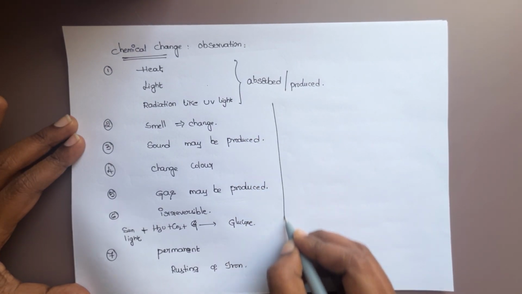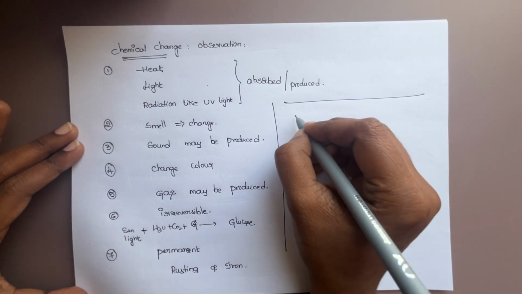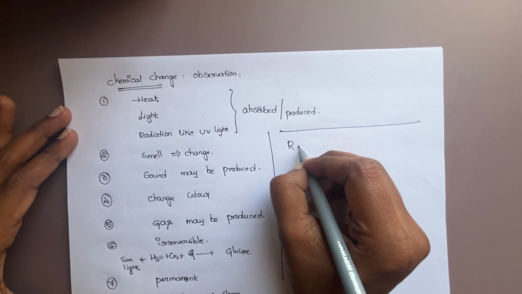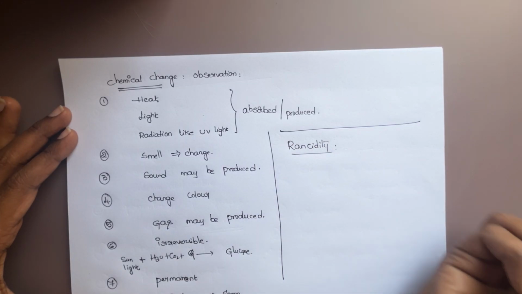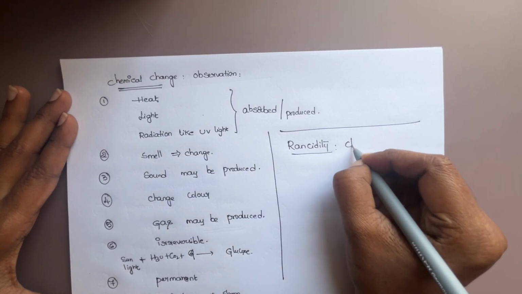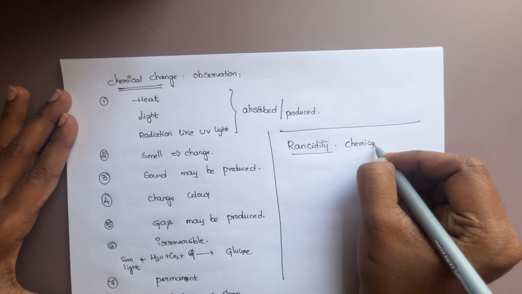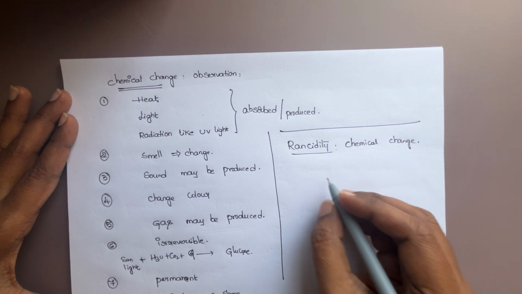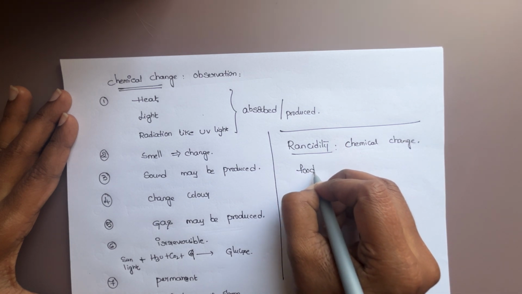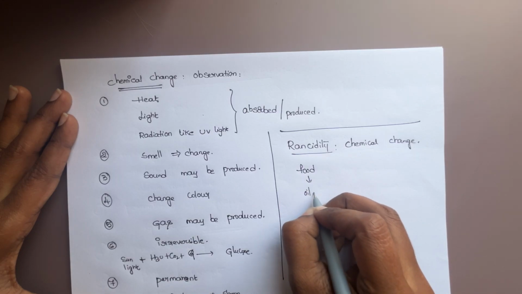One more concept and last and final concept is rancidity. What is meant by rancidity? Rancidity is also a chemical change. Inside the food, oils or fats are present.